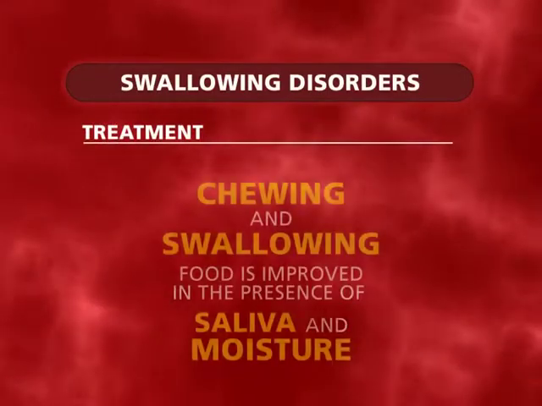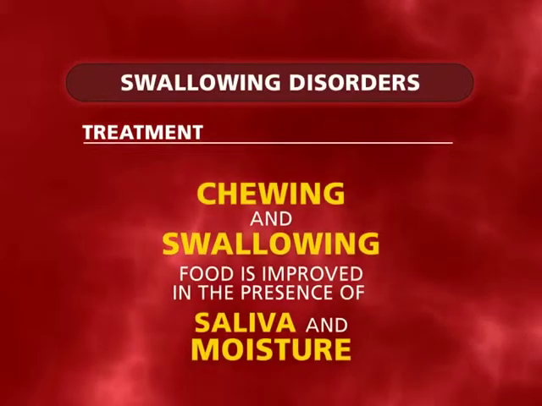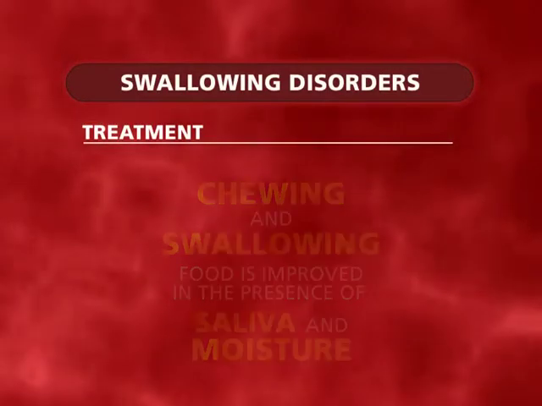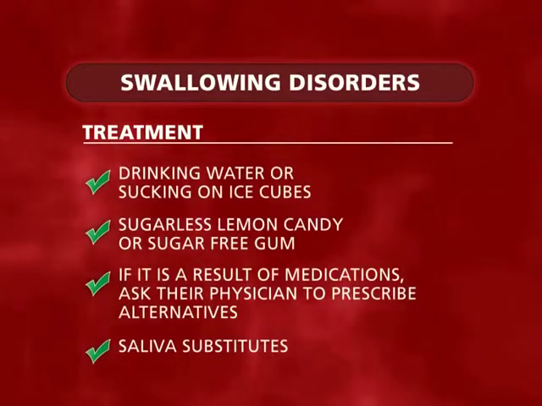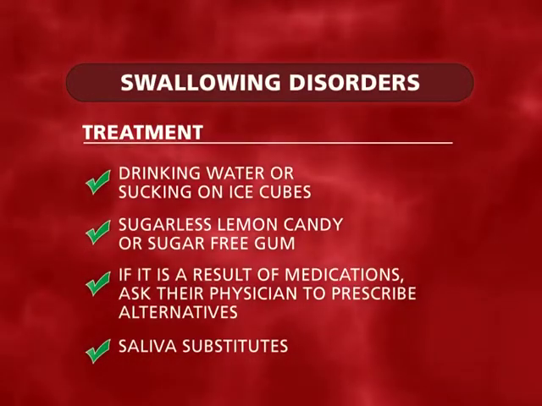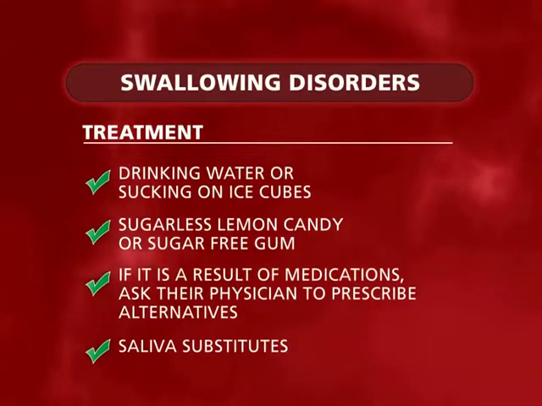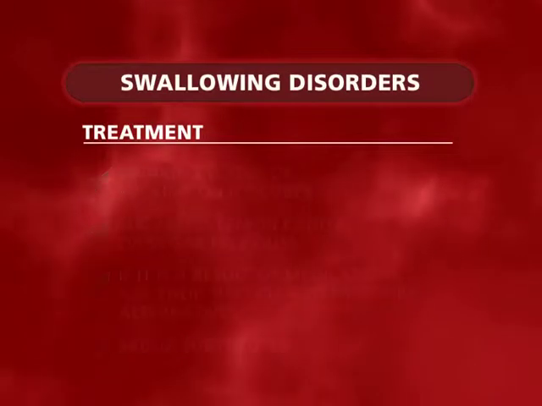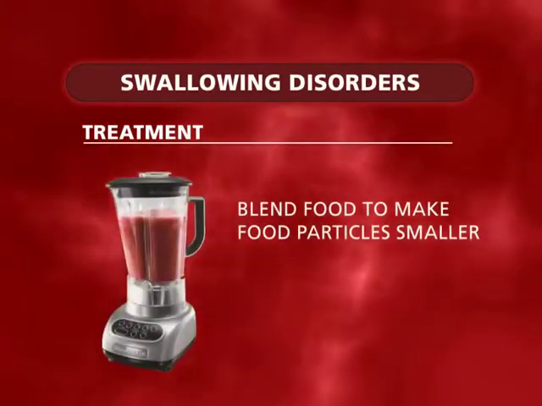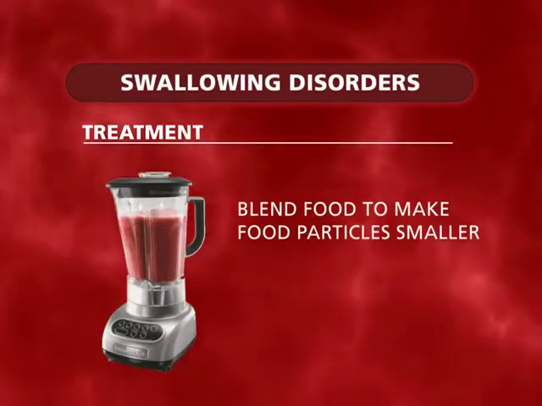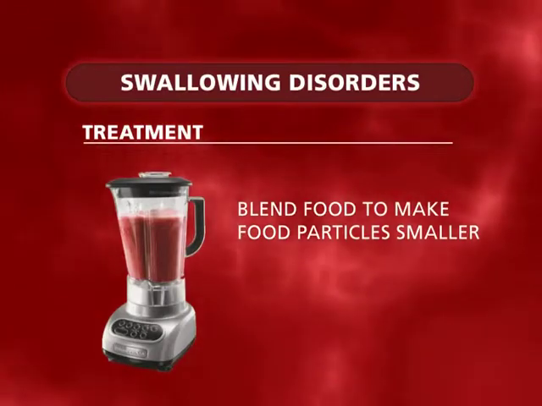Treatment. Chewing and swallowing food is improved in the presence of saliva and moisture. Therefore, treating dry mouth as described previously may help with swallowing. Ensuring that food is moist is also important. Sometimes patients will need to have their food pre-blended to make the food particles smaller and more manageable.